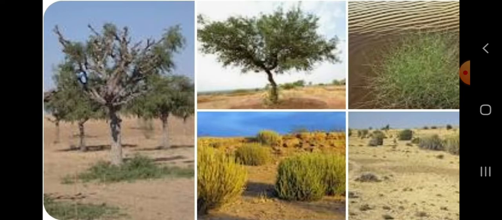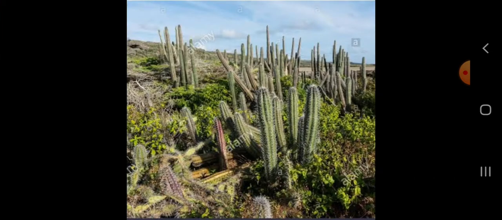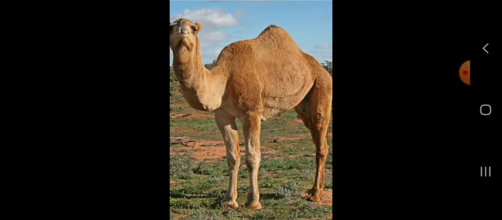Babul, kikar, khejri trees grow in the eastern part of the desert, and cactus and acacia grow in the western part of the desert. Here cactus, you can see in the picture. This also grows in the western part of the Thar desert. Clear?